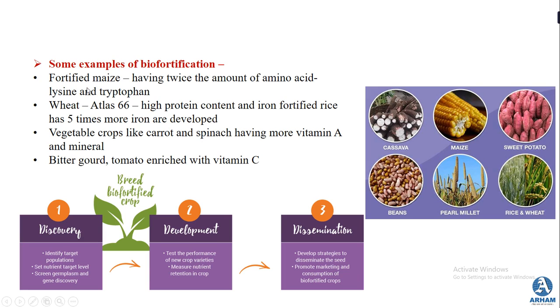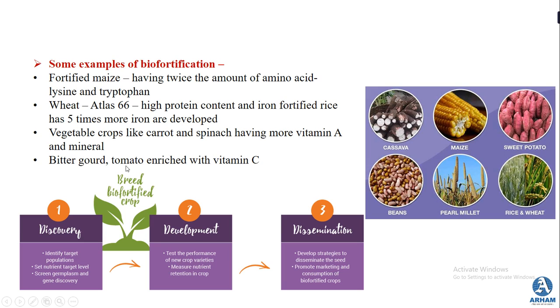The first one is fortified maize. This biofortified maize has twice the amount of the amino acids lysine and tryptophan. Then there is one variety of wheat, known as Atlas 66, which has high protein content. Then there is iron fortified rice grown in our country, which has 5 times more iron than normal rice.